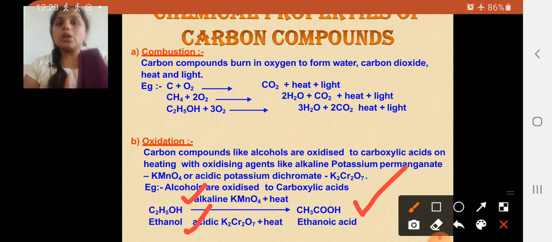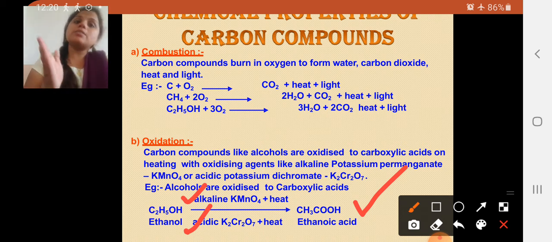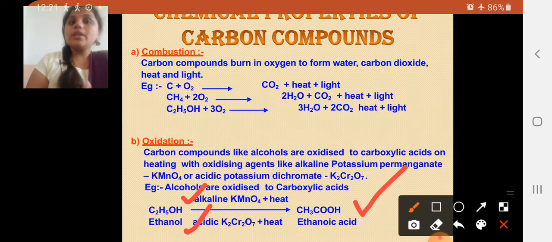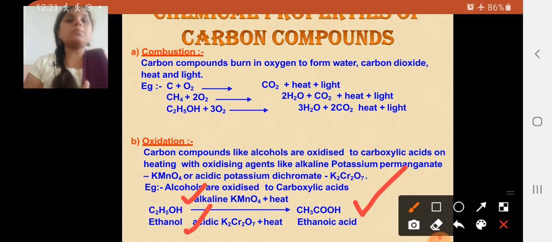First it was in the alcohol form, then it has been converted into ethanoic acid. These are examples of how to convert alcohol to acid. We have taken the example of ethanol to ethanoic acid. Why have we taken this? Because these are the concepts which we will learn with soap and detergent.